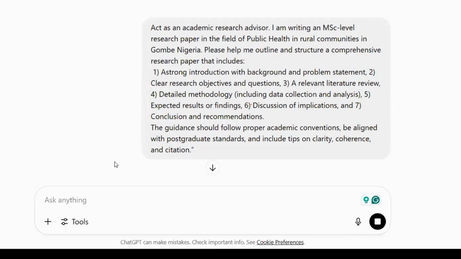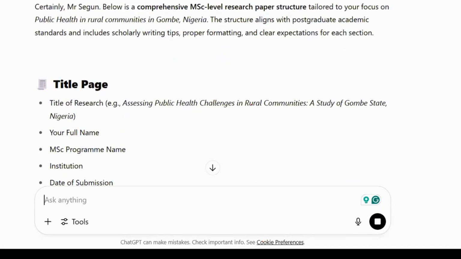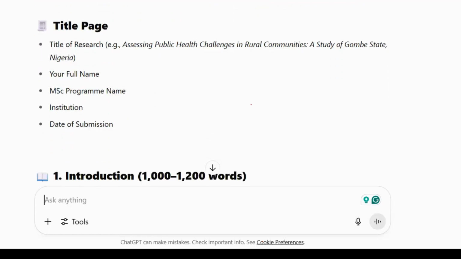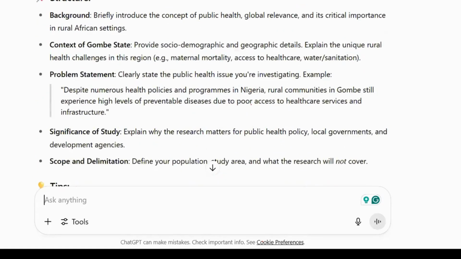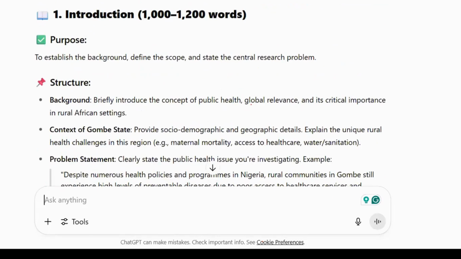And what we are telling you quickly is, under prompt for productivity, AI can help you with a research paper. Look at it. It has given us the research paper. This is the title page: Assessing Public Health Challenges in Rural Communities, a Study of Gombe State. You say your name, MSc program. Now, introduction, 1,000 to 1,200 words.